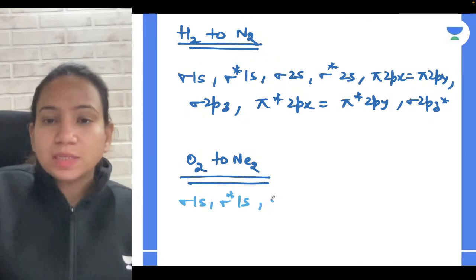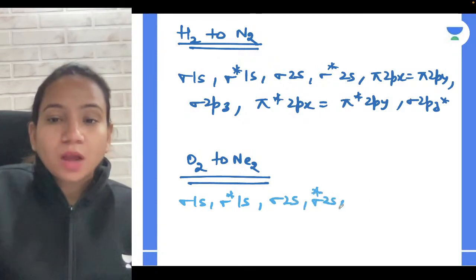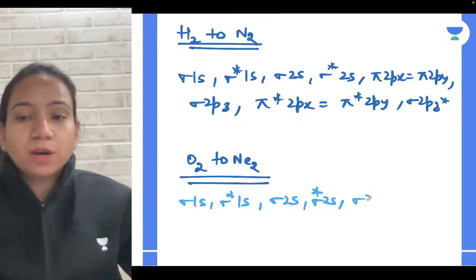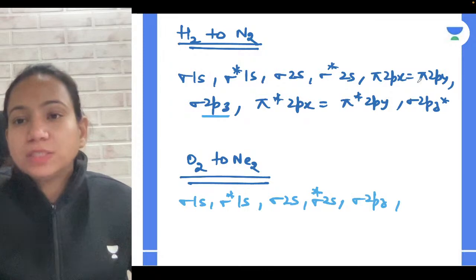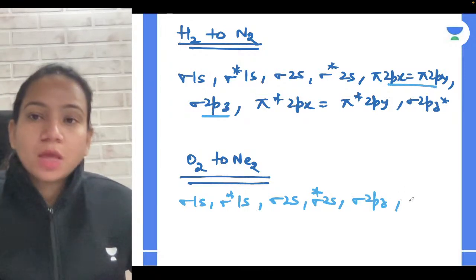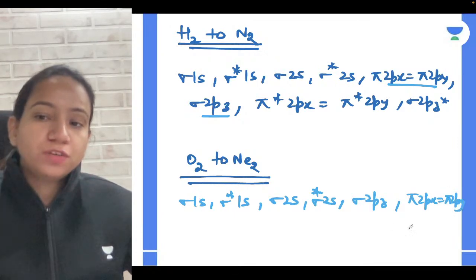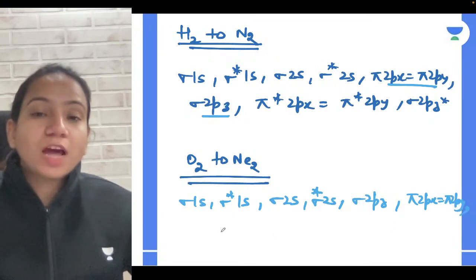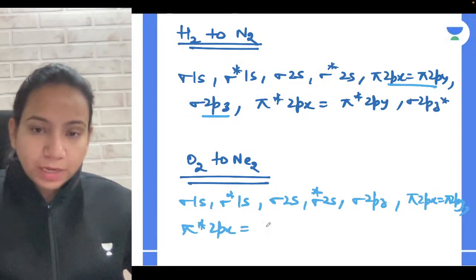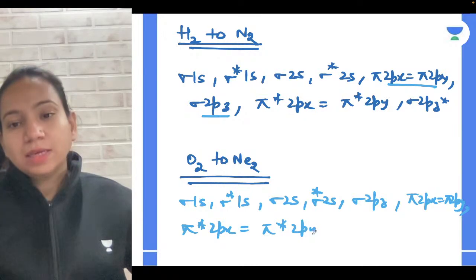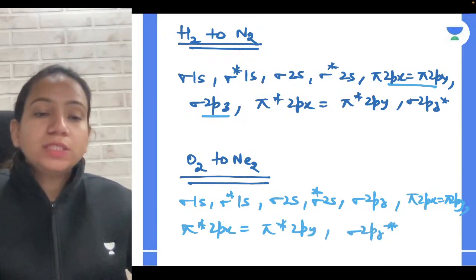Let's just see. Sigma 1s, sigma star 1s, then sigma 2s, sigma star 2s. Then after that, what you get is sigma 2pz before. So sigma 2pz, and this changes the position. Then you will get pi 2px equal to pi 2py. When I write equal, it means they both have the same energy. Then I will get pi star 2px equal to pi star 2py, and then sigma 2pz star. Okay, guys, now what is the difference over here?